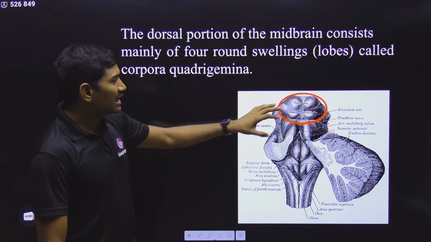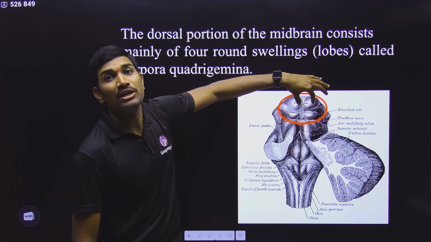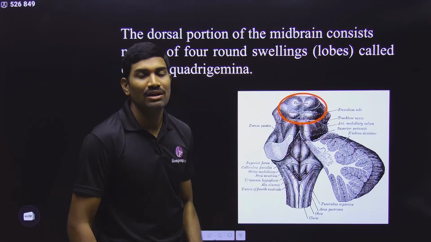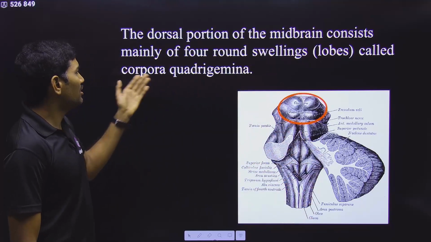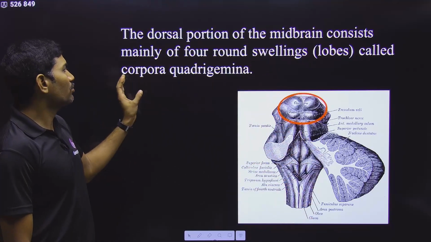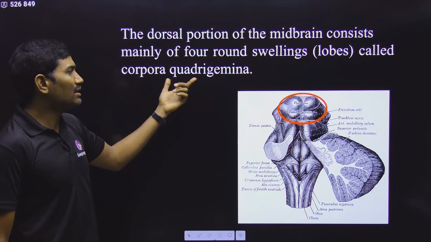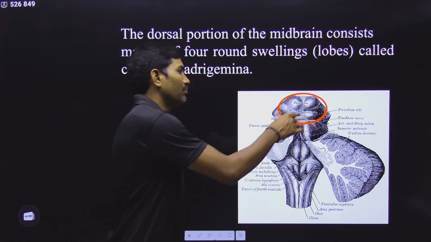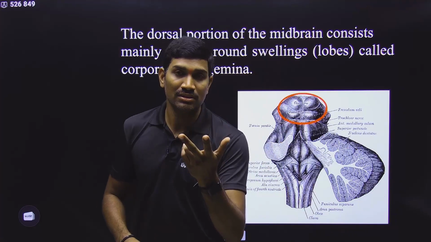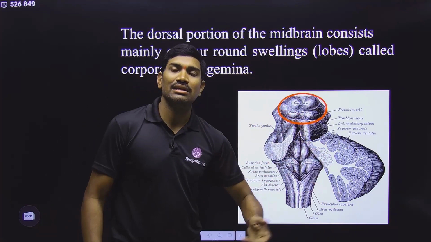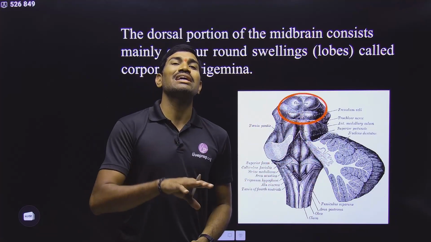The upper 2 are called superior colliculi and the bottom 2 are called inferior colliculi, and these colliculi names are also not given, and all these 4 swellings are commonly called corpora quadrigemina. Quadra means 4. The upper 2 are involved in the responses of the body with respect to vision, and the lower 2 are involved in the response of the body with respect to hearing.